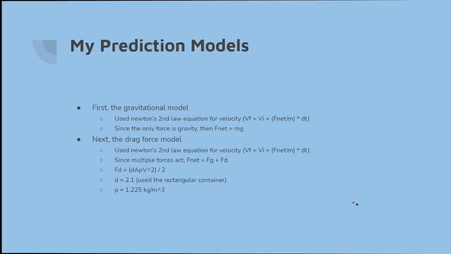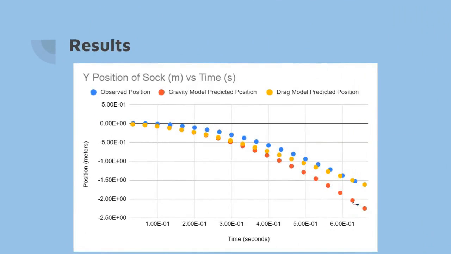So from my prediction models, I actually got a resulting graph. Here we are, the y position of the sock versus time. The blue dots represent the observed position of the sock in the video. The red dots are the gravity model predicted position dots, and the yellow dots are the drag model predicted position dots. So as you can see right here, the drag and the gravity models are very close in the beginning,